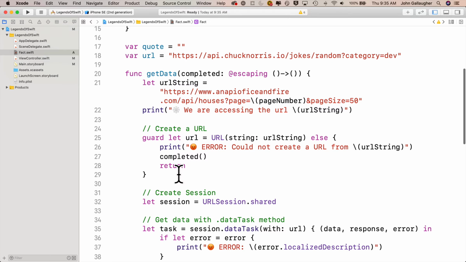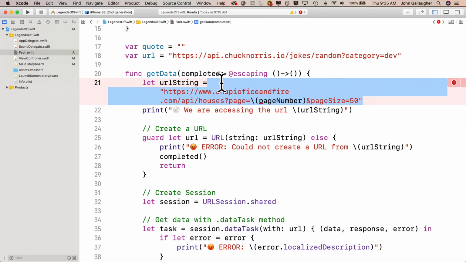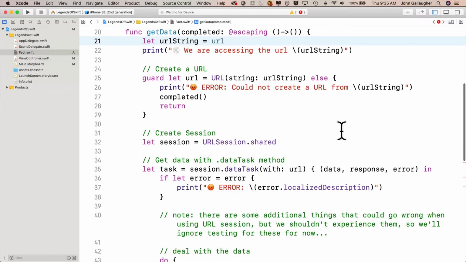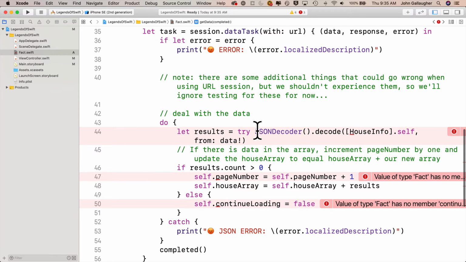Now, modifying this should be super easy. In my getData method, I'm going to set my URL string to the URL property that I've defined above. This is going to give me a random developer-oriented Chuck Norris quote, so I don't need to make any changes to that at all. After I set up the URL, as always, the only changes I need to make are inside of my do try catch clause.